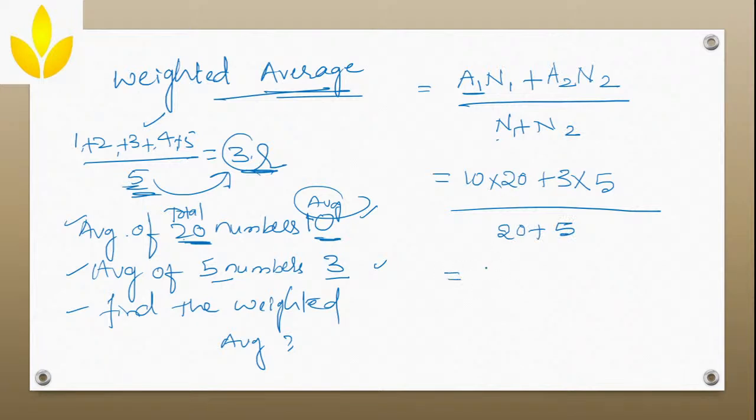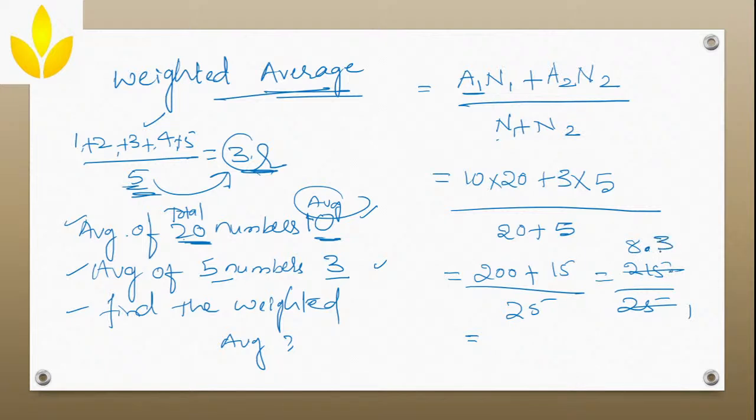Now 10 into 20 is how much? 200, plus 3 into 5, 15, divided by 25. So you add all of it: 215 divided by 25. Then you will find the average of it. What's the average? It comes to about 8.6. So the average of these numbers is 8.6. This is how you find the weighted average.